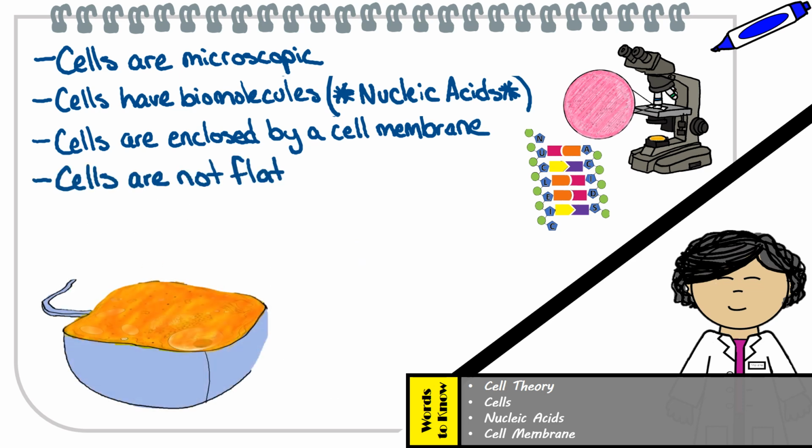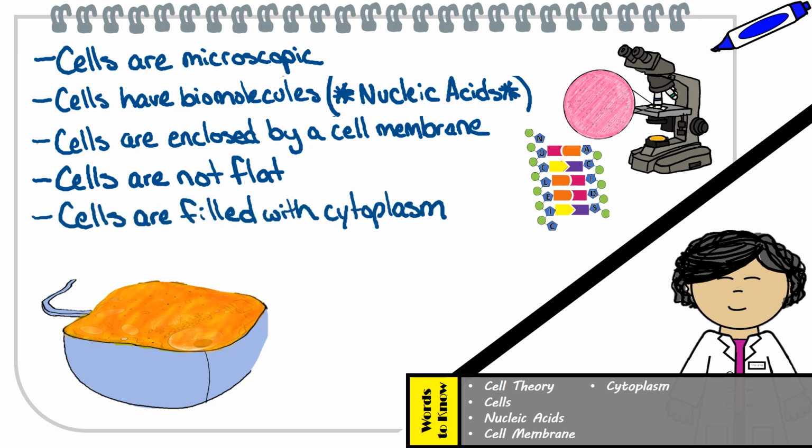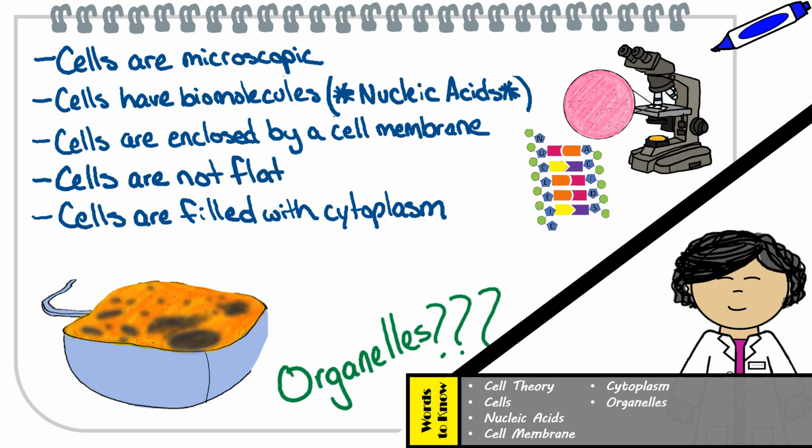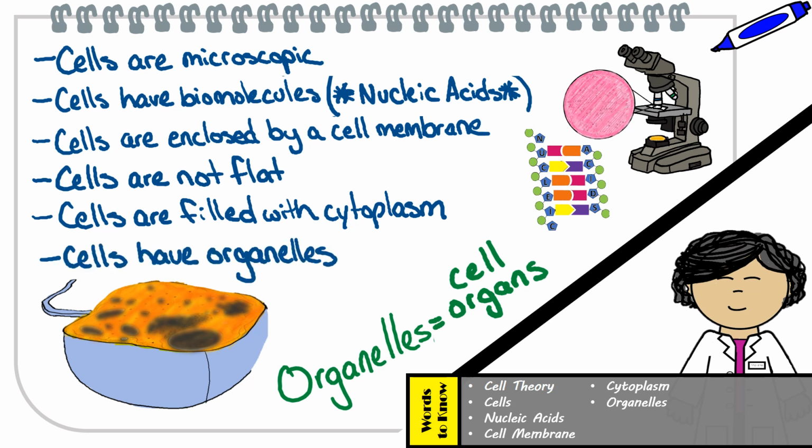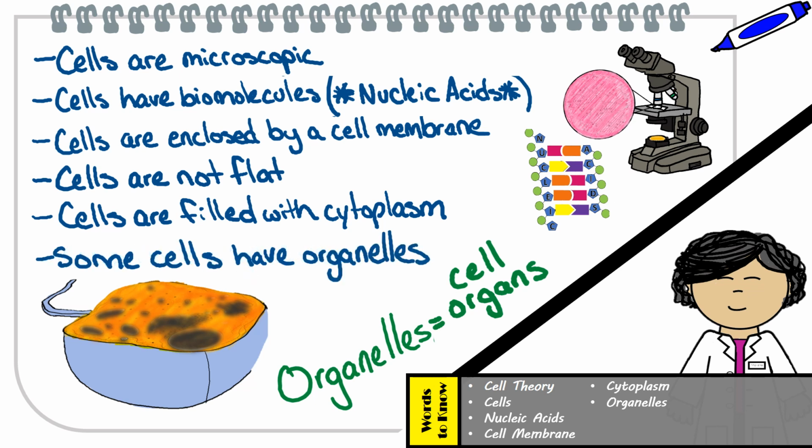Yes, that's right, Alex. Cells are not flat. They have volume, which is filled with a jello-like fluid that basically has dissolved molecular building blocks such as nucleic acids, proteins, minerals, or ions. Yes, that's right, Alex. The cytoplasm is actually where cell organelles are submerged. Great question, Alex. Organelles are specialized structures that perform different processes within the cell. Yes, Alex, I guess that's one way of remembering what they are. These organelles are small structures inside of the cell, meaning that they are smaller than cells, and they all have very different functions. No, Alex, not all cells have organelles. In fact, that is actually a good way to distinguish between certain types of cells.